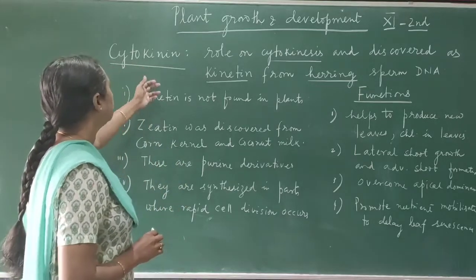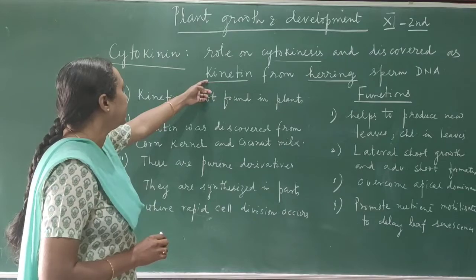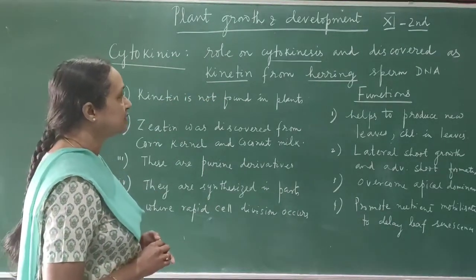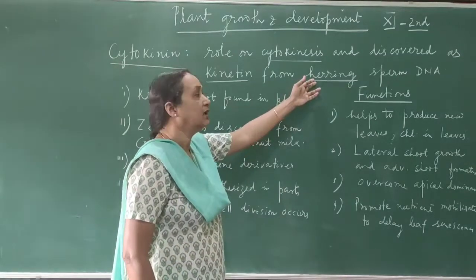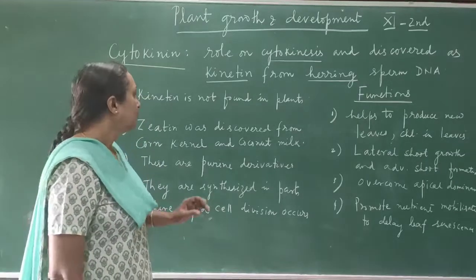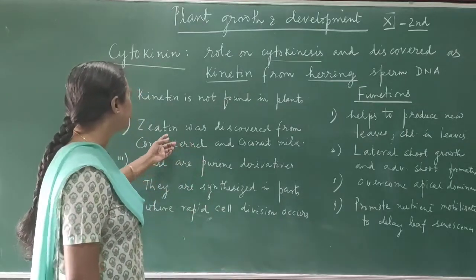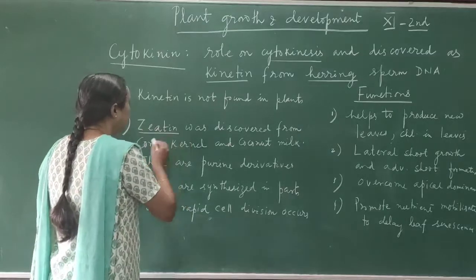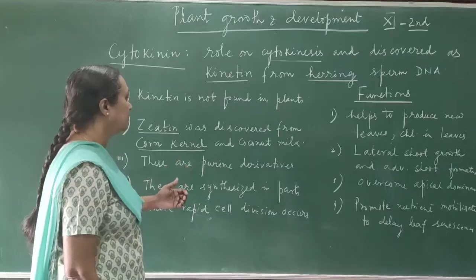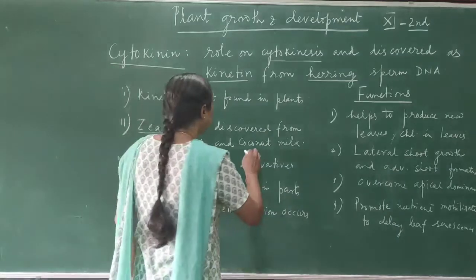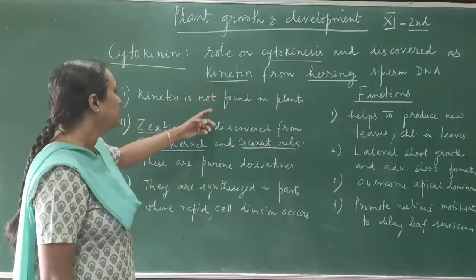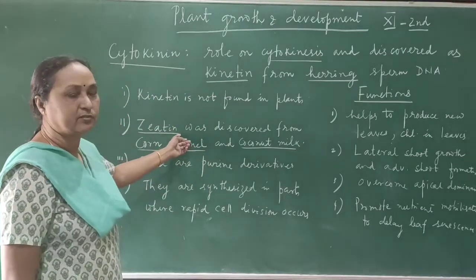So cytokinin in the form of kinetin is not found in plants. As I told you, at first it was discovered in the herring sperm DNA, and in the form of kinetin it is not available in plants. For the first time in plants it was discovered as zeatin in corn. Corn means maize, corn kernel, and also in coconut milk. So in the animal it was discovered in the form of kinetin, whereas in the plant it was discovered in the form of zeatin.